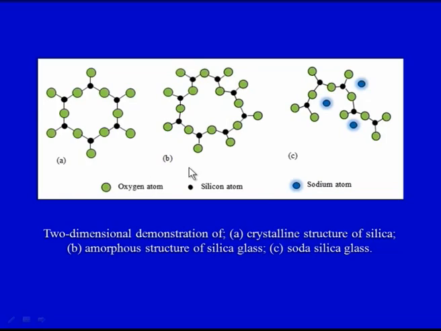So, very clearly it distinguishes the structure of a crystalline solid and an amorphous solid. An amorphous solid will have a different structure and a crystalline solid will have a different structure. Now, let us see the phase transformation of crystalline and amorphous solids, because we have seen glasses are amorphous in nature. So, we will try to distinguish between the crystalline solid and the amorphous solid. Let us try to understand what is given on the slide.